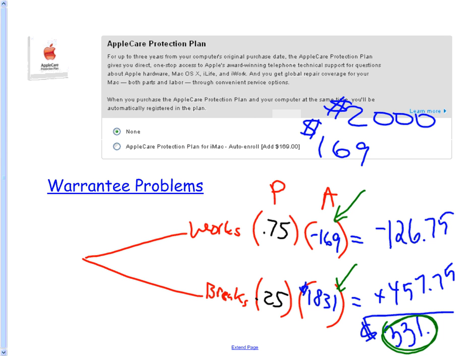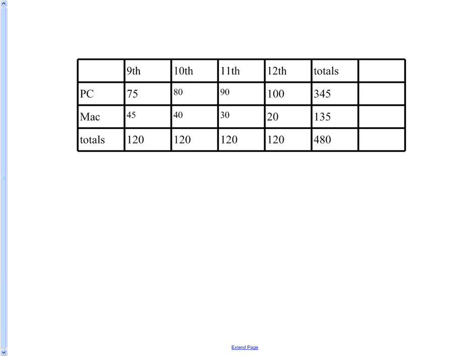Do you understand what I'm talking about there? All right. Then our next type of question is this. This is a contingency table. These are really easy. Let's say I picked one of these kids and asked them if I was going to give them a free Mac or a free PC. What's the probability I would pick a kid who wants a Mac? Well, there are 135 kids that wanted a Mac out of 480 total, so 135 out of 480.